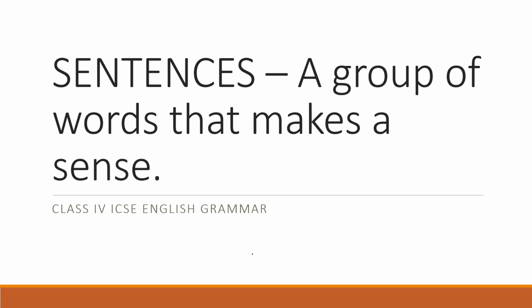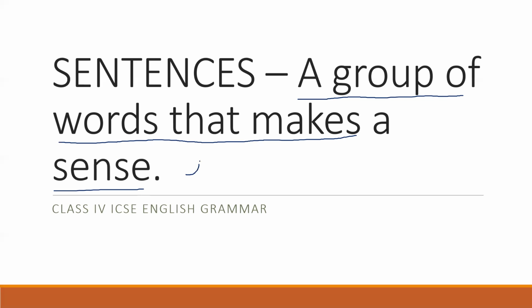Sentences and its types. So what is a sentence? A sentence means a group of words that make sense, that has certain meaning. Suppose I write, I dance, I danced, I danced well.